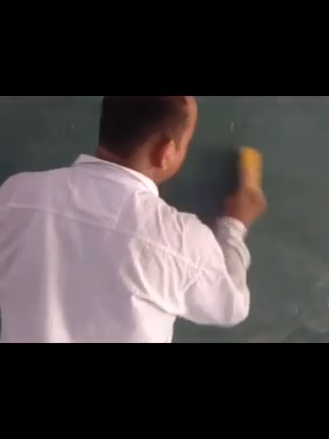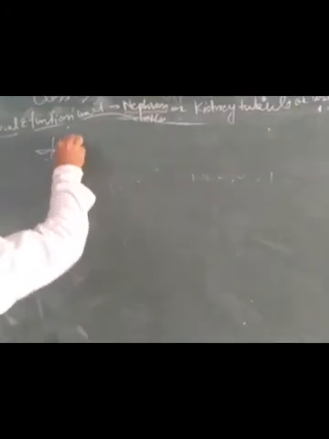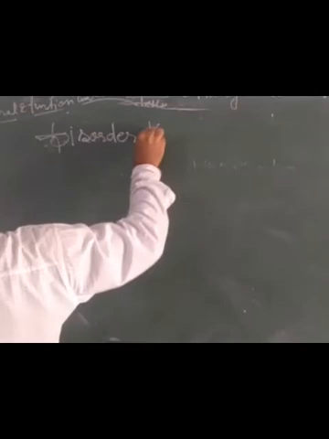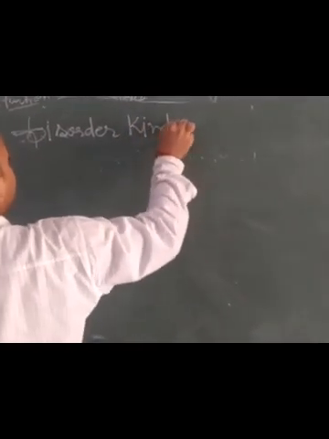Now we will discuss disorders of kidney. Disorder means the problems that arise in our kidney. Disorder means disturbance in the working of the kidney, and that is called disorder of kidney.